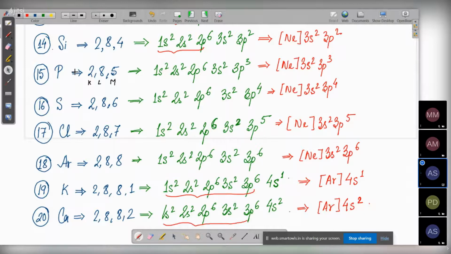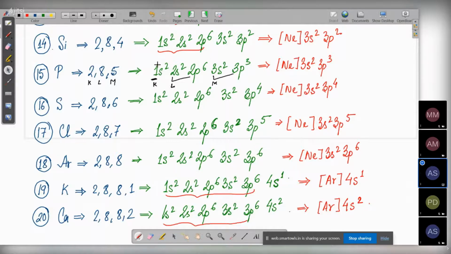So here also, according to the new method, you are seeing that only. See, this is the first shell where the principal quantum number is 1. So this is your K shell, the K energy level. Then these two are the L energy level, and this together is the third energy level. So basic Bohr theory is followed here also.